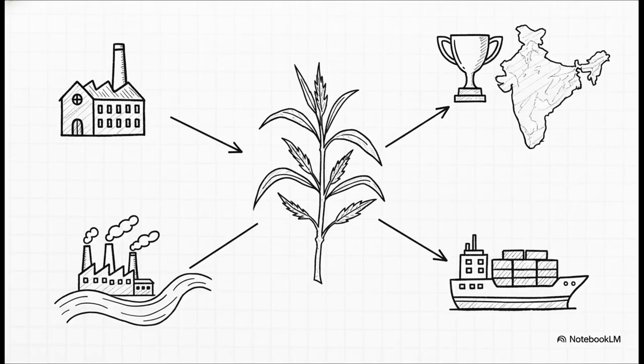Next up, jute textiles. For this, you just need to remember these key points. 1. India is the largest producer of raw jute. 2. We are the second largest exporter, right after Bangladesh.